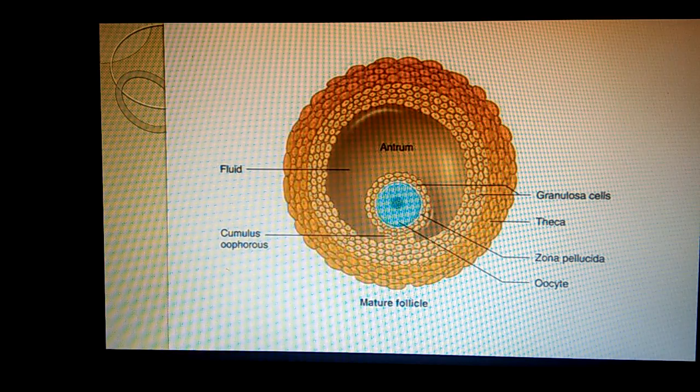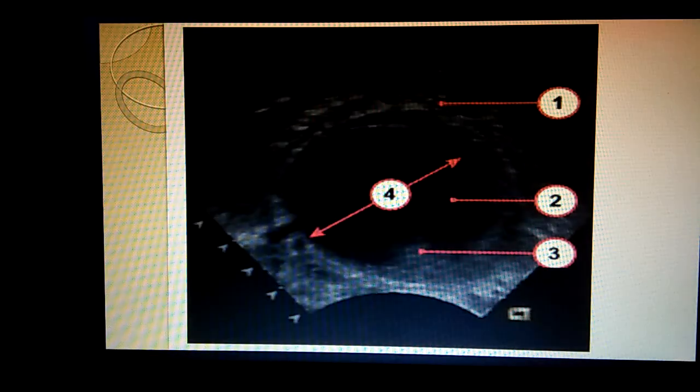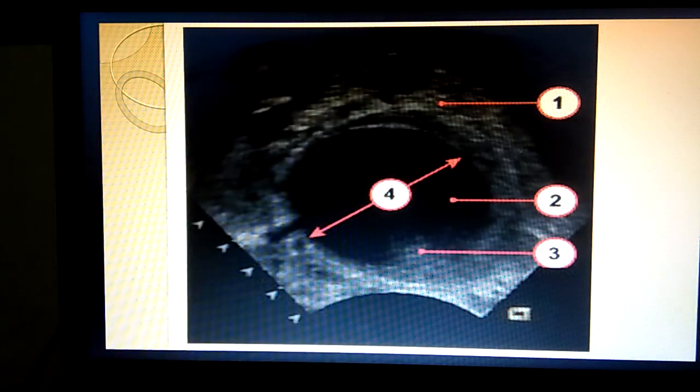Once the cumulus expansion has occurred, this stalk degenerates, and this cumulus oocyte complex is freely floating in the antrum. The lysis has occurred here in the follicular wall. There is a hole here, and the complex will come out through this opening. This is an ultrasound picture showing a dominant follicle just before the ovulation.